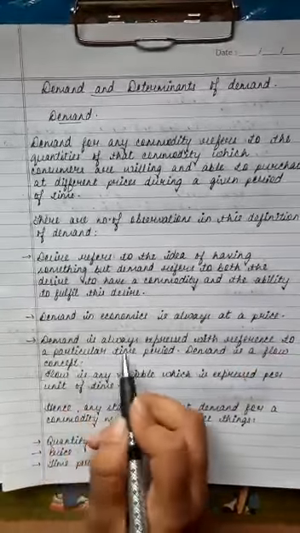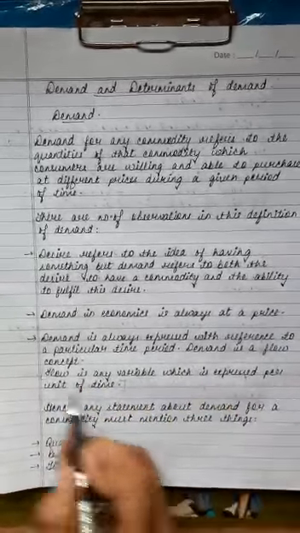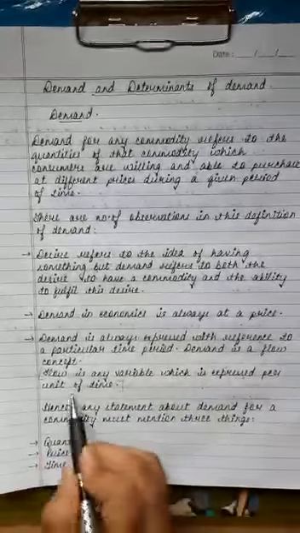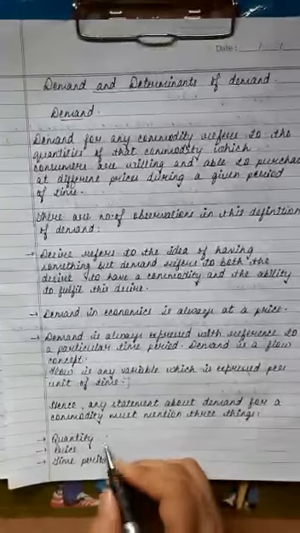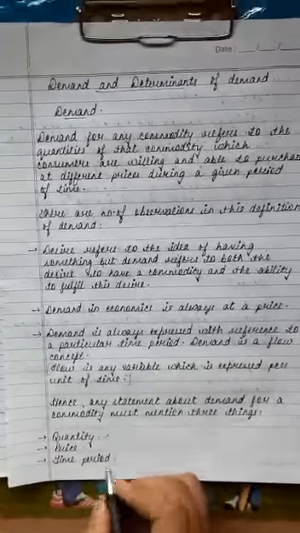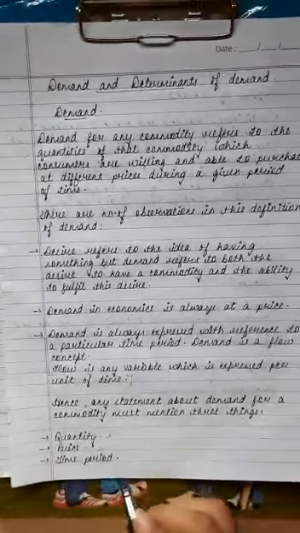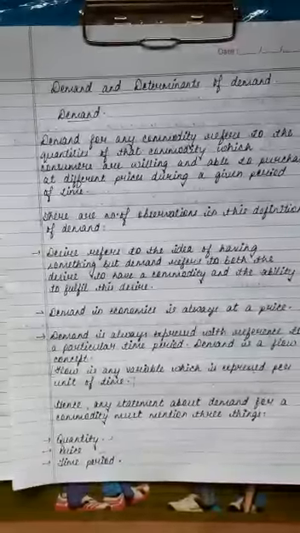Third, demand is always expressed with reference to a particular time period. Demand is a flow concept. What is flow? Flow is any variable which is expressed per unit of time. Hence, any statement about demand for a commodity will mention three things. First, the quantity to be purchased. Second, the price at which the quantity is purchased. And the third, the time period over which the commodity is purchased.